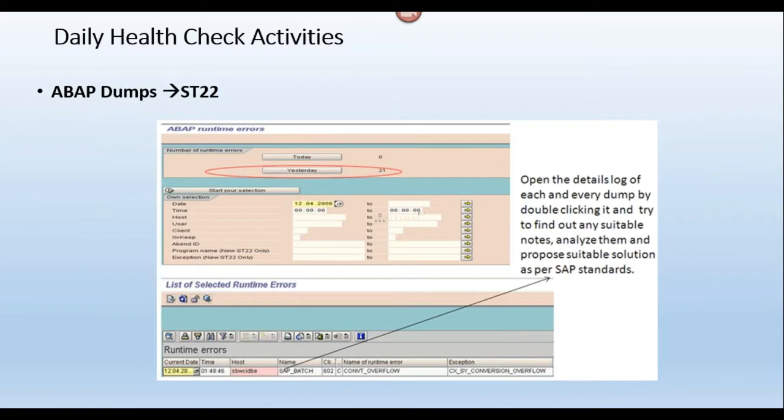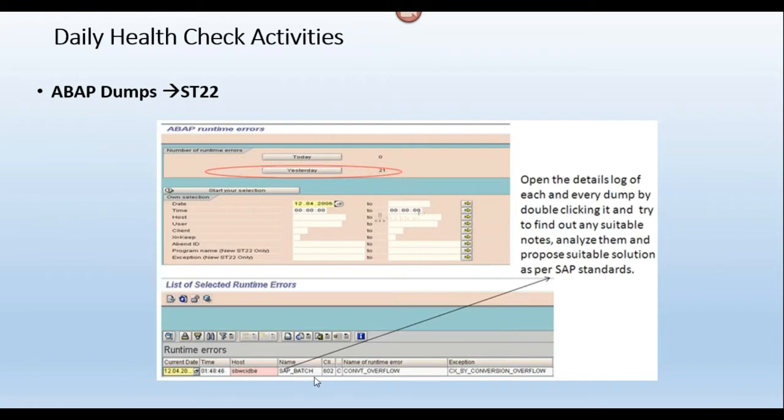Again I executed the same report, again I got a timeout dump, again I executed, again I got a timeout dump. Like this I have executed the report 5 times by username user 1. So 5 times the ABAP dump will be shown here in ST22. Same username, same client and same ABAP dump. It will show you 5 times.